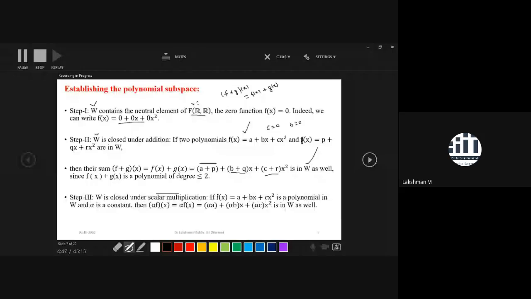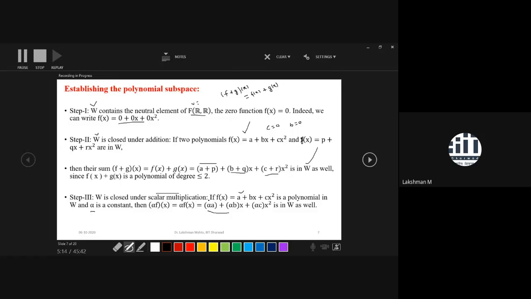Similarly, W is closed with respect to scalar multiplication. Why? Because if you take any polynomial of degree up to 2 and multiply it by a scalar alpha, every coefficient of that polynomial gets multiplied by alpha. It is not changing the degree, so it remains a polynomial up to degree 2.